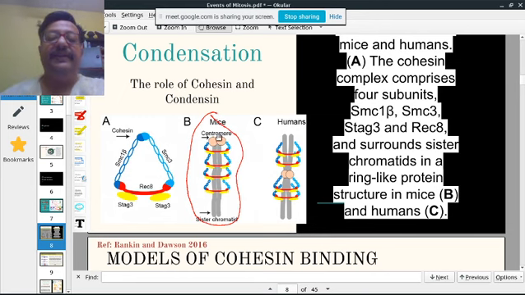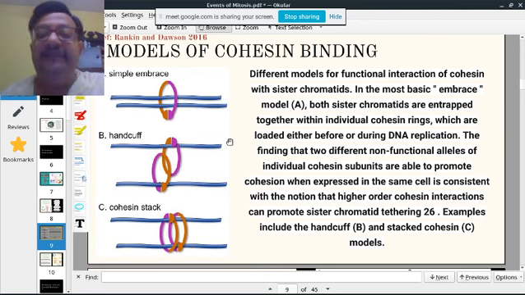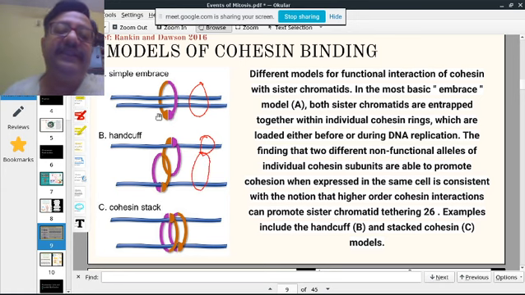So there are some models of cohesin binding. It can be like a simple embrace. This is the cohesin. Or it could be like two molecules like a bangle, two bangles intertwined with each other. It could be something like this.